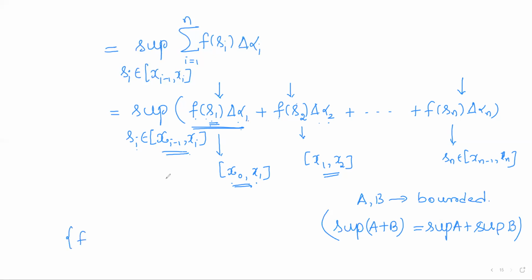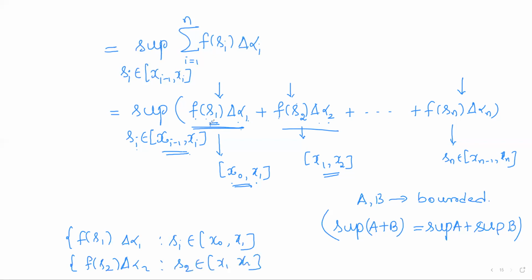Now here each term is actually a set of numbers. So f of s1 delta alpha 1, here s1 is varying over x0, x1, and the second term, f of s2 delta alpha 2, is also varying as s2 varies over x1, x2, like this. So these numbers are varying. For example, take this set as A1, take this set as A2, and so on, An. So it is of the form supremum of A1 plus A2 plus so on An. So it will be the supremum of A1 plus the supremum of A2 plus so on. I'll use it.